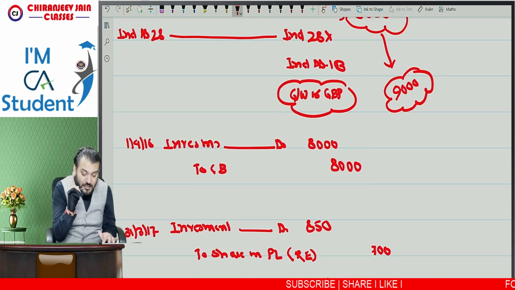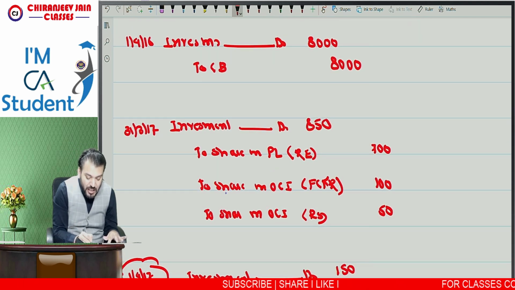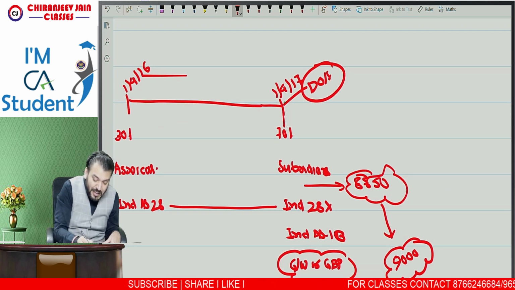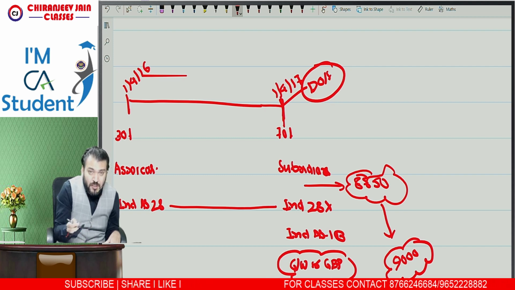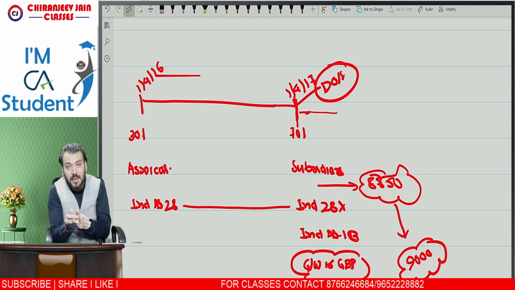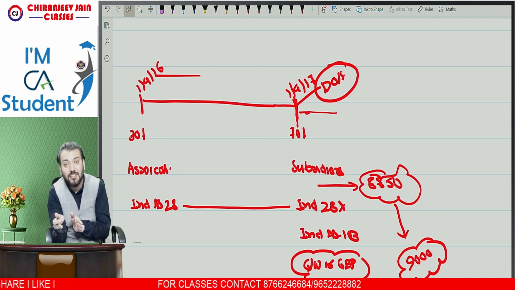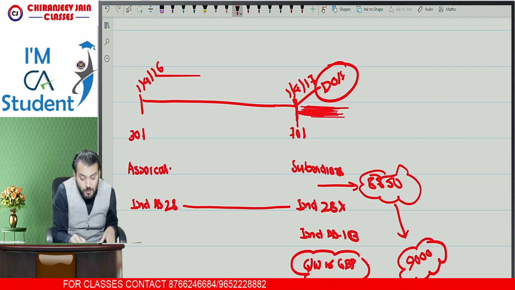What is the doubt? Why are we de-recognizing the share in OCI, FCTR and reserves and surplus? Because Ind AS 110 says that in the consolidated financial statement, once the control is obtained, the total comprehensive income of this subsidiary will be included in the consolidated financial statement from the date of acquisition.